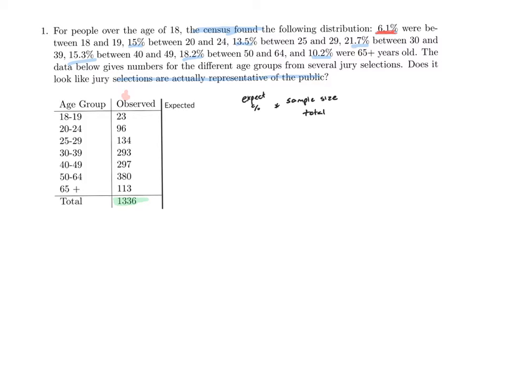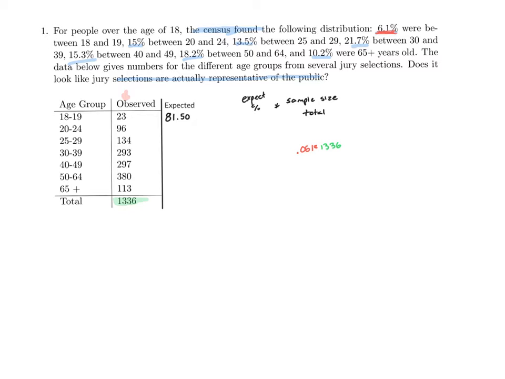So what I'm going to do to calculate my expected value for right here is I'm going to go ahead and take my expected percent, which is 0.061 in decimal form, and multiply it by my total sample size, which is 1,336. I'll then go ahead and repeat the process when I go down to the next one.